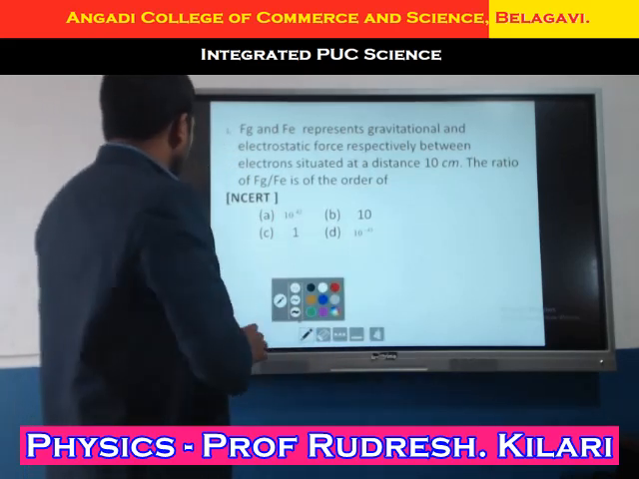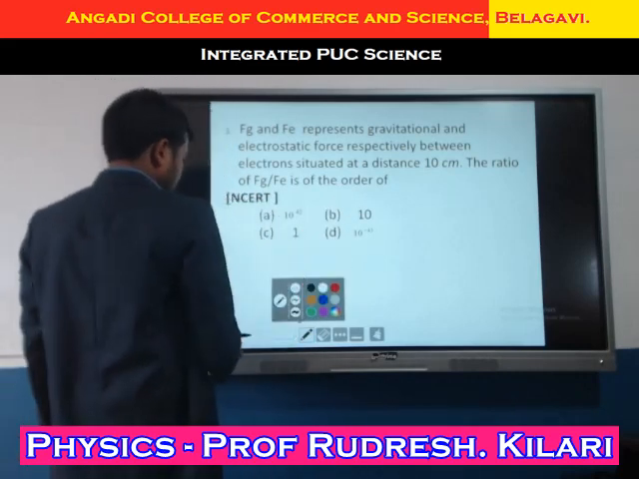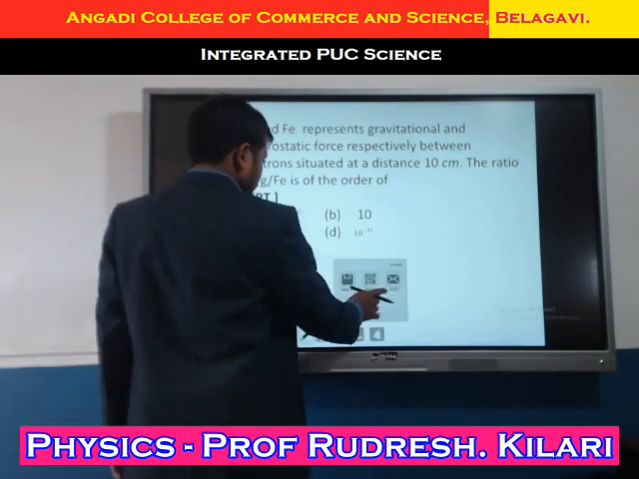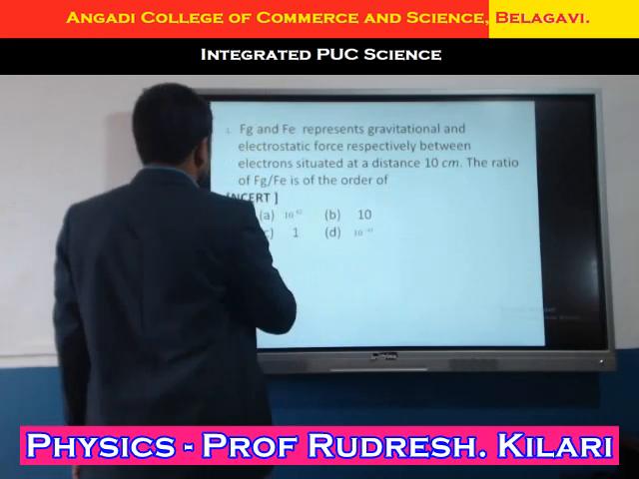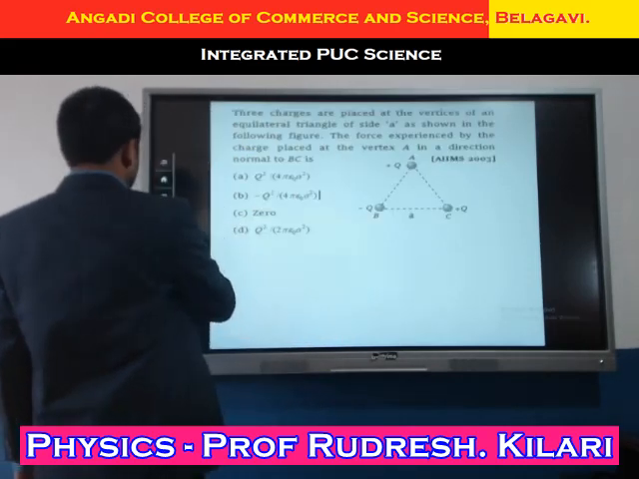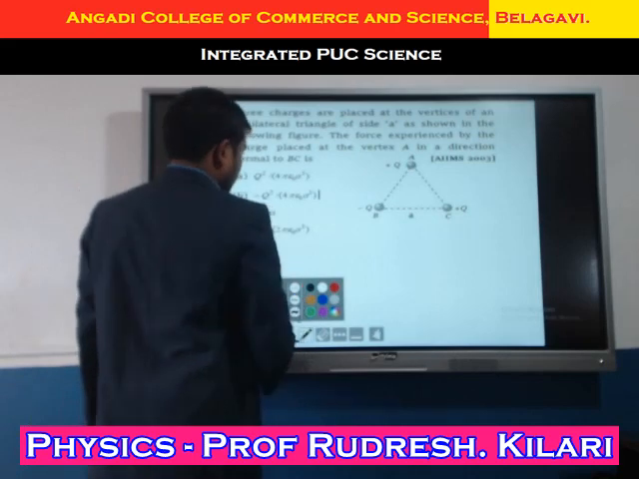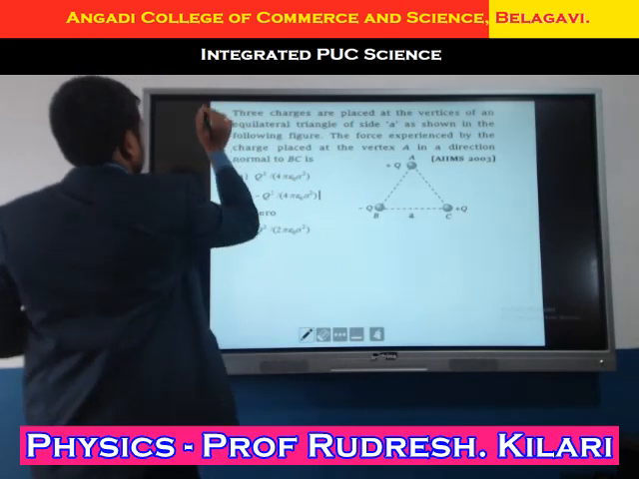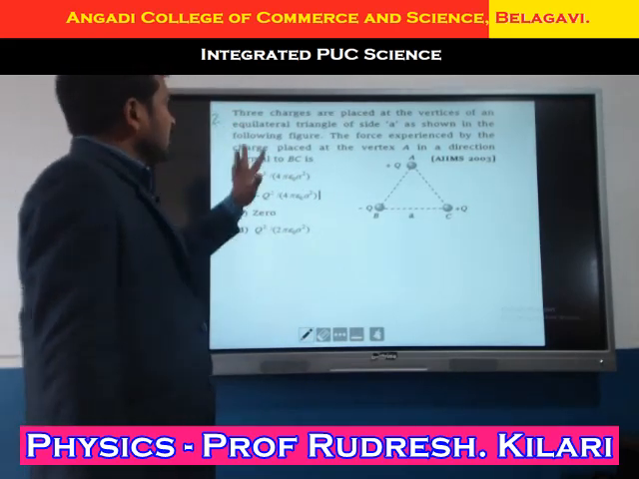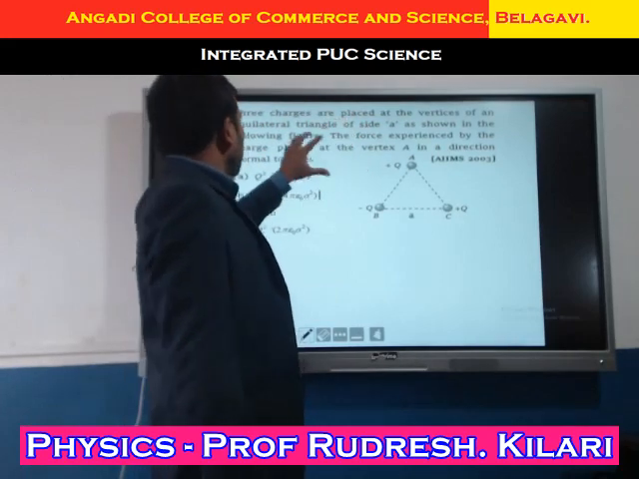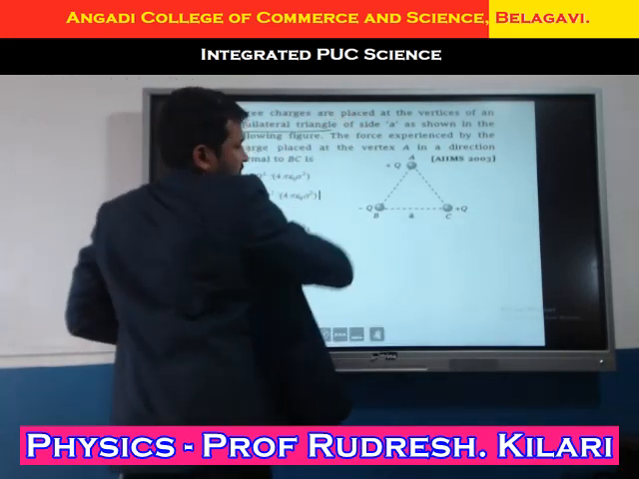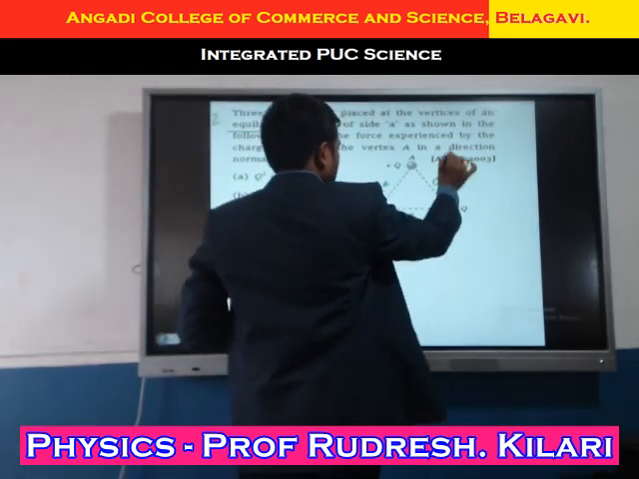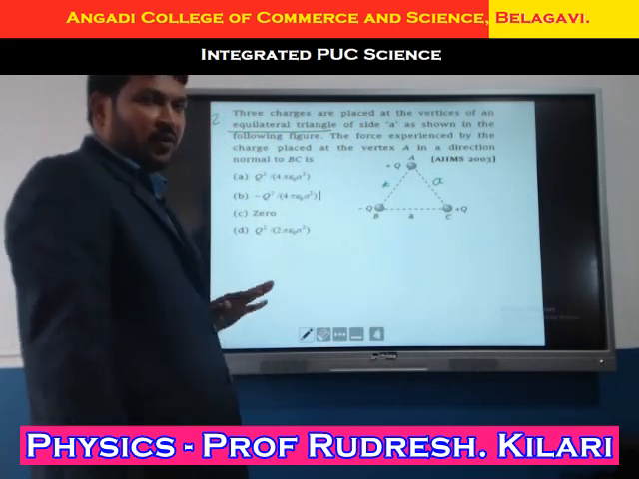Okay students, next one I will move. In the next question, this is the second question, three charges are placed at the vertices of an equilateral triangle of side A, as shown in the following figure.